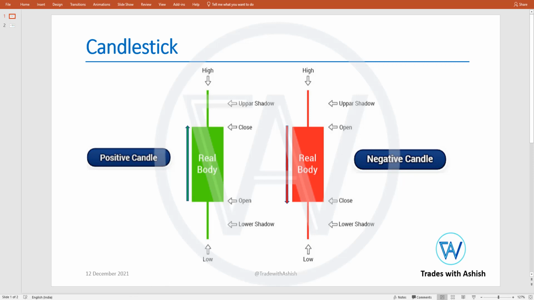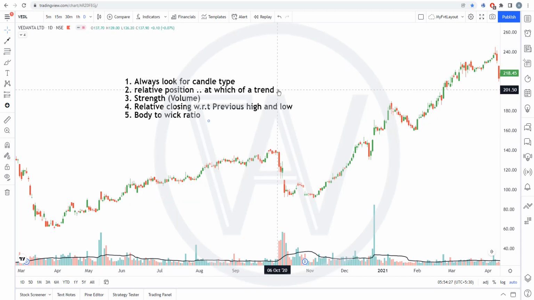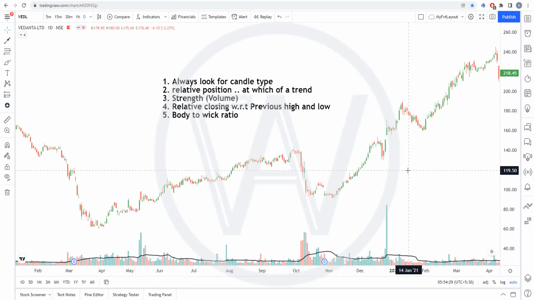Okay, let's go to trading view and see how things are there. So before you move ahead, like going for the analysis, there are 5 factors that you need to take into account. First thing is see what kind of candle is there in terms of colors. Okay, so color actually represents that the overall scenario was in which direction, bearish, bullish or neutral.